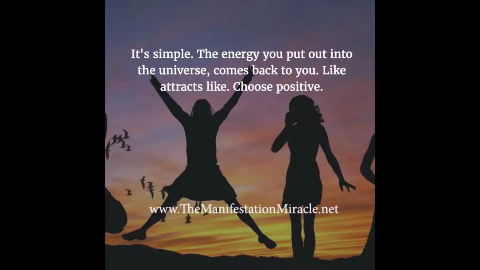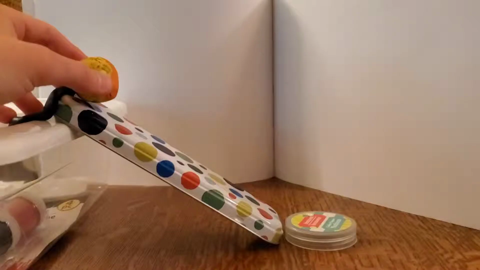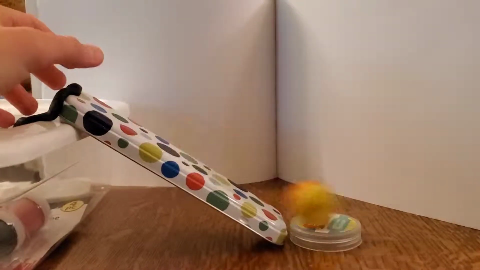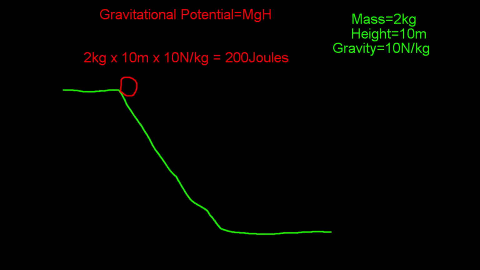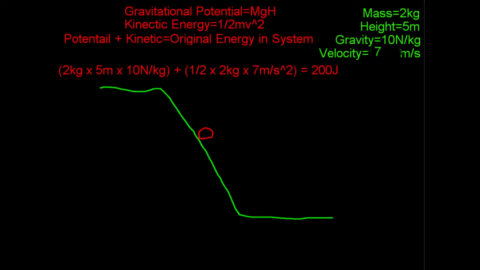Simply speaking, all the energy put into the system will be the total energy at the end. This can be seen in a very simple diagram in which a ball rolls down a hill. Because the ball is high up and goes downward, it has gravitational potential energy. And as it decreases in height, the potential energy is converted to kinetic, so that at any point, kinetic plus gravitational energy are equal to each other.